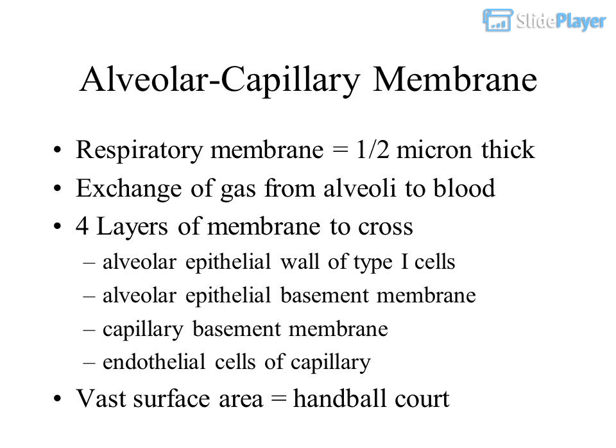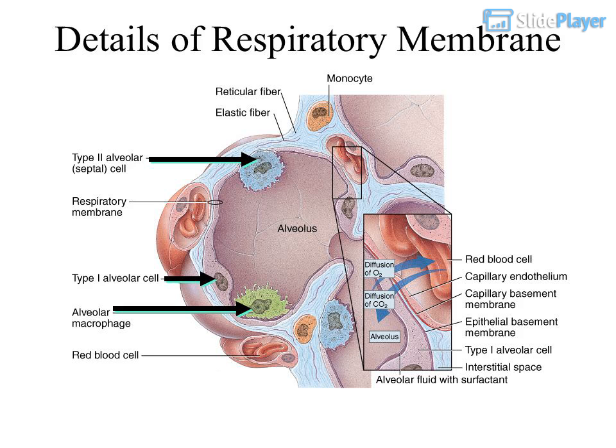Alveolar-capillary membrane. The respiratory membrane equals half a micron thick. It is where gas exchange from alveoli to blood occurs. There are 4 layers of membrane to cross: the alveolar epithelial wall of type I cells, the alveolar epithelial basement membrane, the capillary basement membrane, and the endothelial cells of the capillary. The vast surface area equals a handball court. Details of the respiratory membrane.